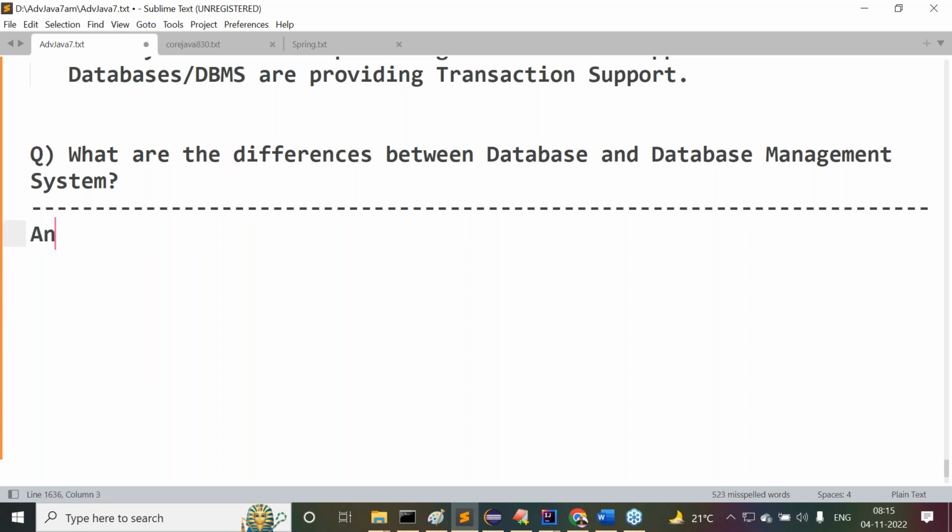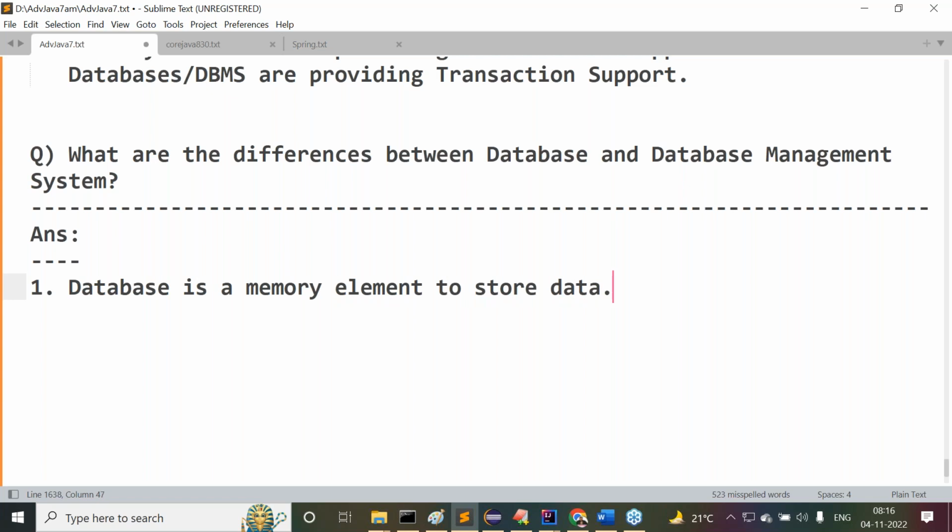All right, sir. Here we have to understand some differences. In two ways we can give the differences between database and database management system. The very first definition: what is this database? Actually, database is a memory block or memory element, simply speaking, to store data. That's it, not more than that. It's a block of memory to store the data. Understand, guys, what I'm telling you? Database is a memory element to store data.